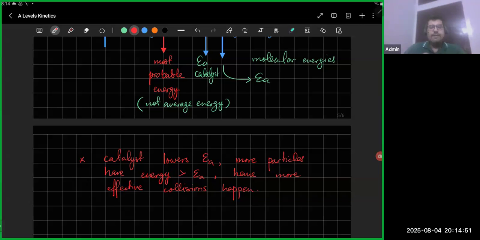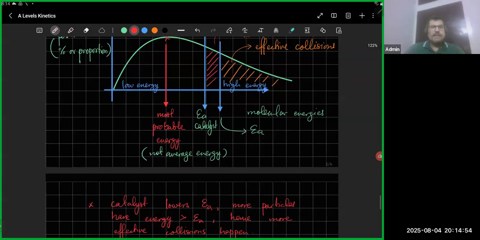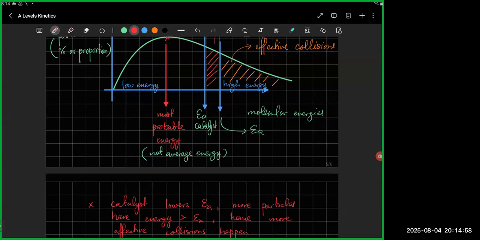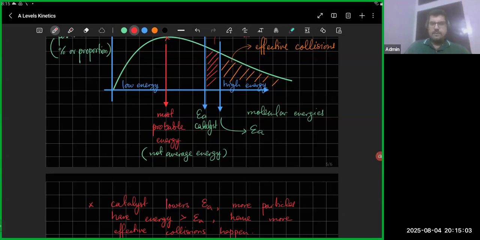Okay. Is this clear to everyone? Remember, this is a recap of AS, okay? Is this part clear? Yes. Okay, is it clear? Is this clear? Yes, sir. Yes.